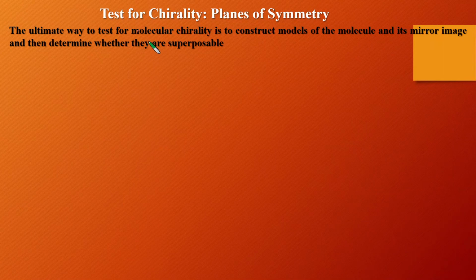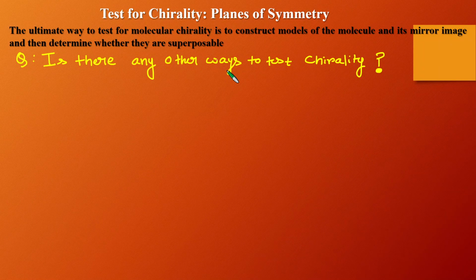So friends, what is the test for chirality? In this slide, we will discuss one of the tests for chirality, that is, the plane of symmetry. I have told you that the ultimate way to test whether a molecule is chiral or not is to construct a model of the molecule and its mirror image and see whether they are superimposable or not. This is the ultimate test for chirality. However, there are some simple ways to test the chirality of a molecule.